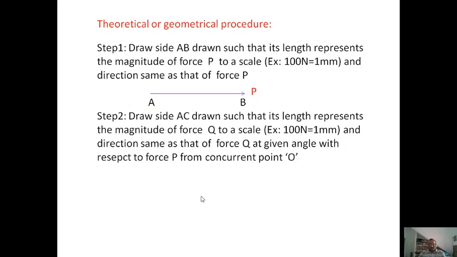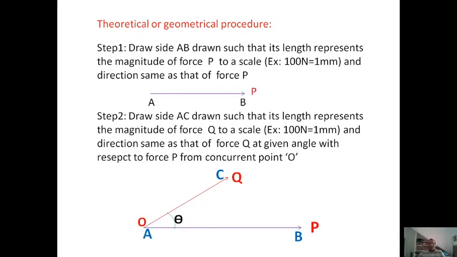In step 2, draw side AC such that its length represents the magnitude of force Q to a scale of your convenience, with the direction same as that of force Q, at the given angle with respect to force P from the concurrent point O. So this is the arrangement.